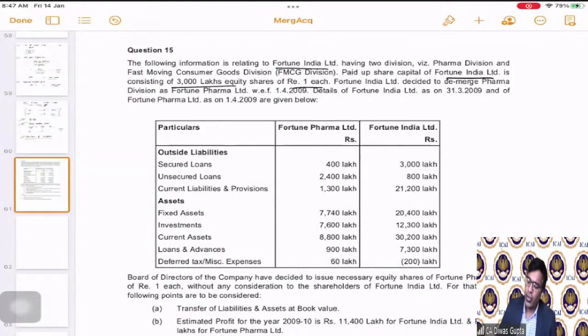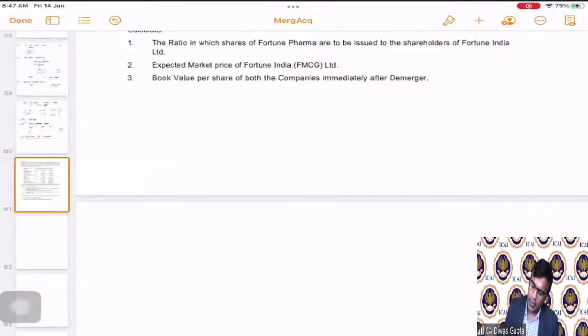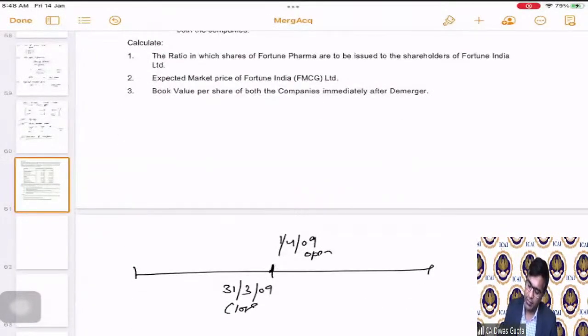That's okay. Then Fortune India Limited decided to demerge the pharma division as Fortune Pharma with effect from 31st of April 2009. So if we see this, this is 1st April 09, and let's say 31st March 09, correct? So this is the close and this is the open. So they are saying that till this time period, the name of the company is Fortune India Limited, and it has both the divisions.